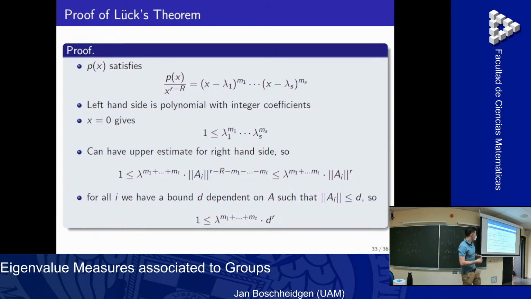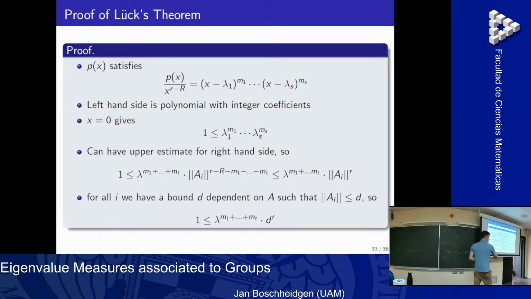And the point is, I end up with this equation because I can plug in x equals 0, and I get something like this, because this integer polynomial at least has to be 1. All the lambda_1 to lambda_s are greater than 0, and the left side is just the product of all the lambda_1 to lambda_s, so being an integer it has to be at least 1.